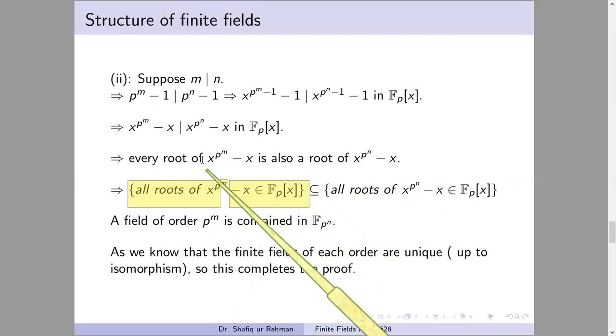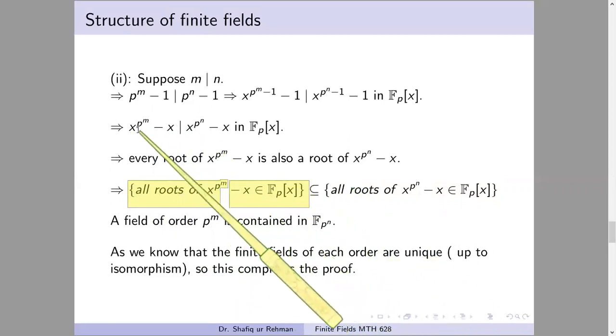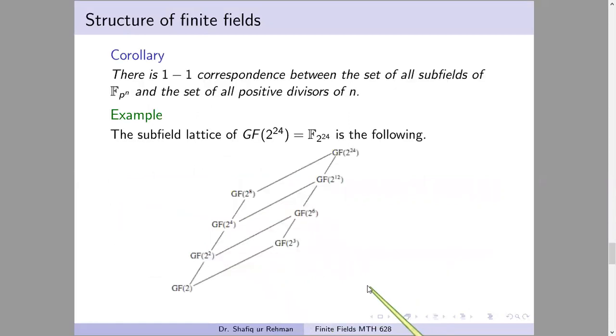So for every divisor, we have this polynomial is a divisor of this polynomial, so we get a unique subfield of order p power m. So this completes the proof. And now let us see the examples. And before the examples, there is an immediate corollary.